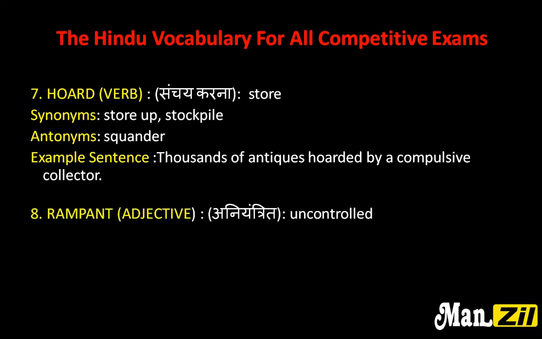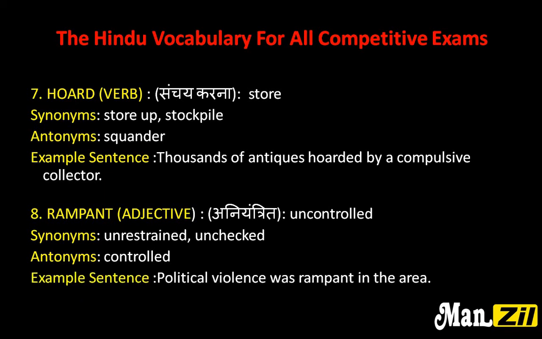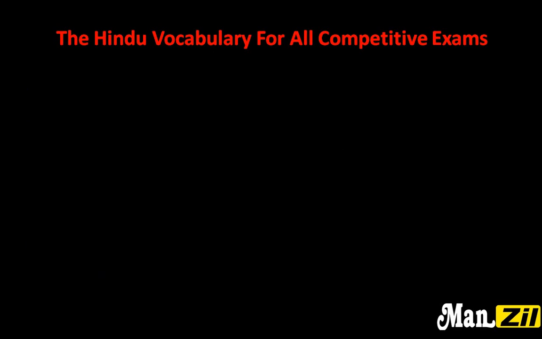Next word is rampant, which is an adjective. The meaning of rampant is uncontrolled, which means aniyantrit. Synonyms are unrestrained, unchecked, and antonym is controlled. Example sentence is political violence was rampant in the area.